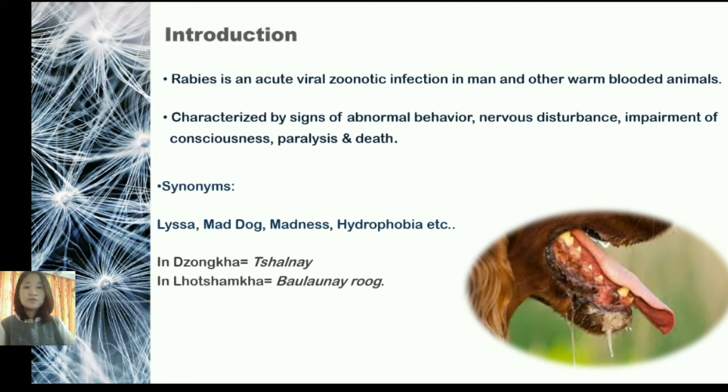So, we know that rabies is known to be an acute zoonotic infectious viral disease in both humans and warm-blooded animals. It is usually characterized by abnormal behavior, nerve disturbance, impairment of consciousness, paralysis, and leading to the death of the animal or the infected host. In our local term, it is known as Bawlani Rog, Losamkha, and in our national language, it is known as Chalni.